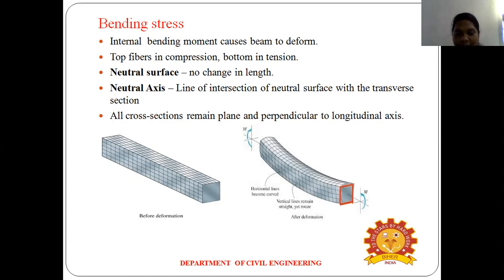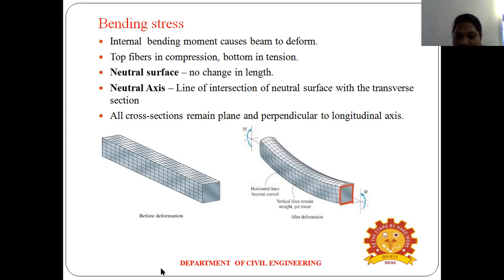Second, from the neutral axis, the top fiber is always in compression and the bottom fiber is in tension. Third, if we apply the load the beam will bend, but the length of the neutral axis will not change, and the horizontal and vertical lines don't change. Fourth, the line of intersection of the neutral surface is the transverse section. Fifth, all the cross sections remain plane and perpendicular to the axis.